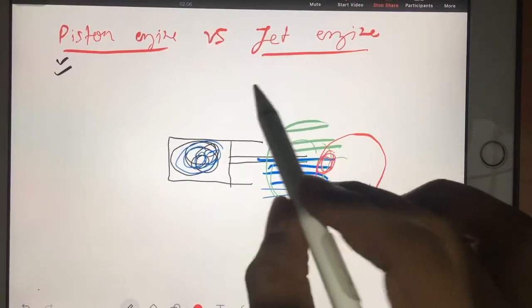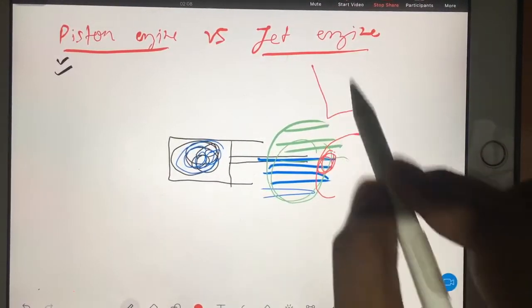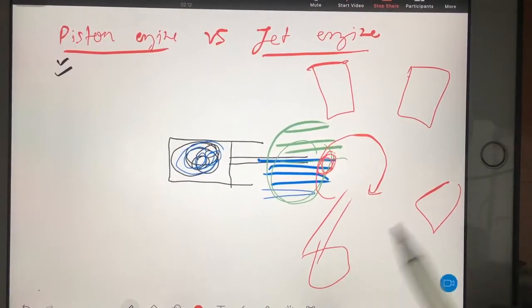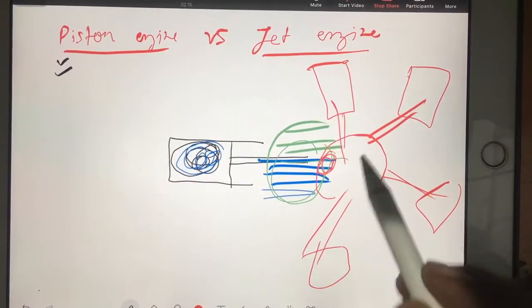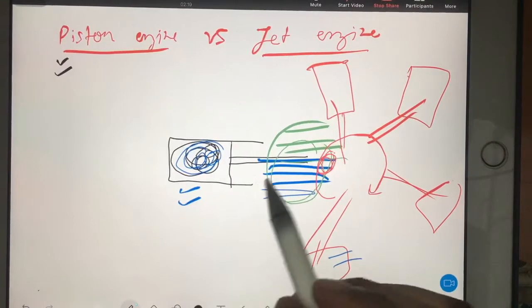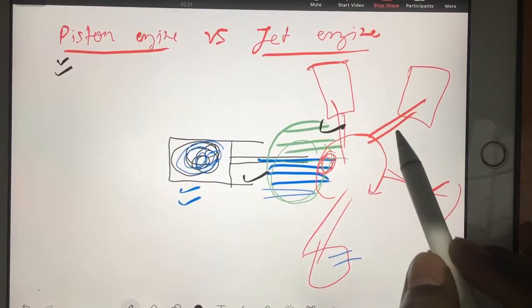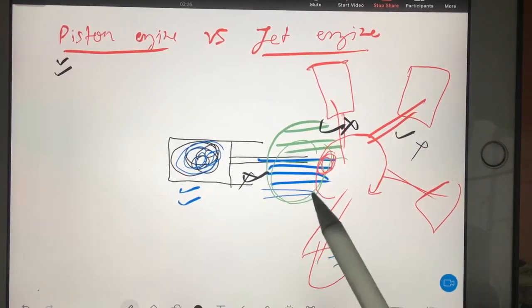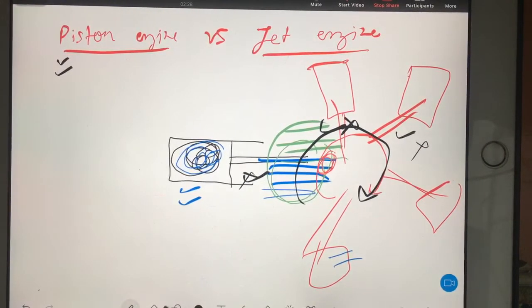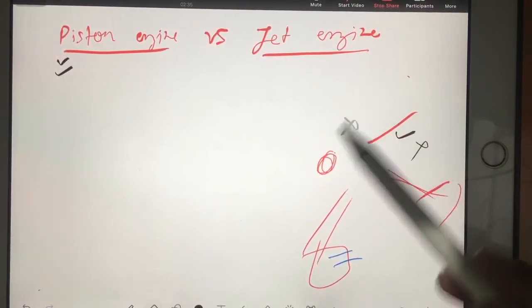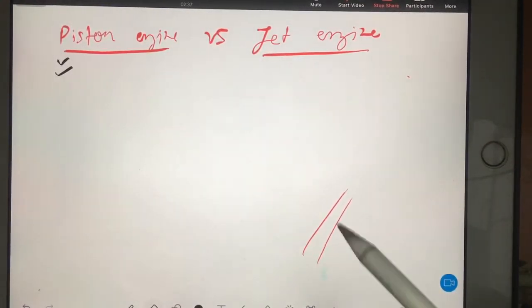So I can put one piston, I can put one more piston, and one more, and all will rotate the shaft. I will arrange the mechanism in such a way that one time this guy will push, another time that guy will push, so that no one counters the other. So continuously I'll be getting rotation. This is the radial geometry of the arrangement. Okay, just because I got interested, that's why I have explained.